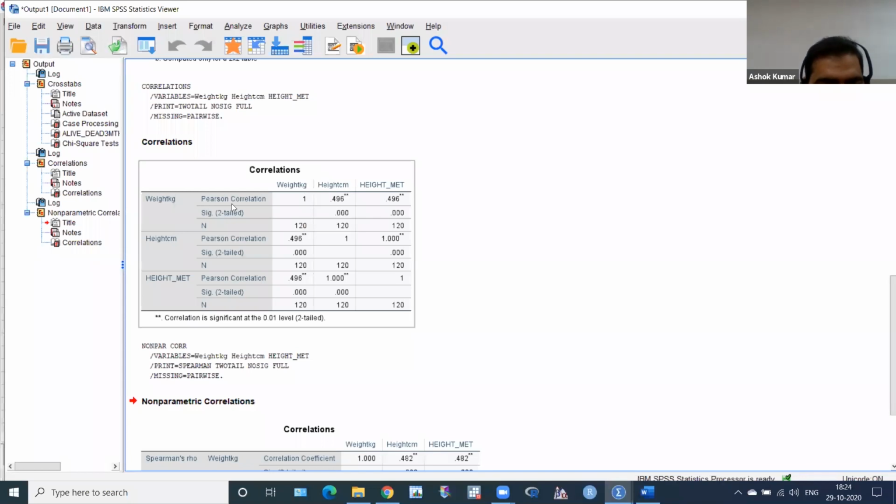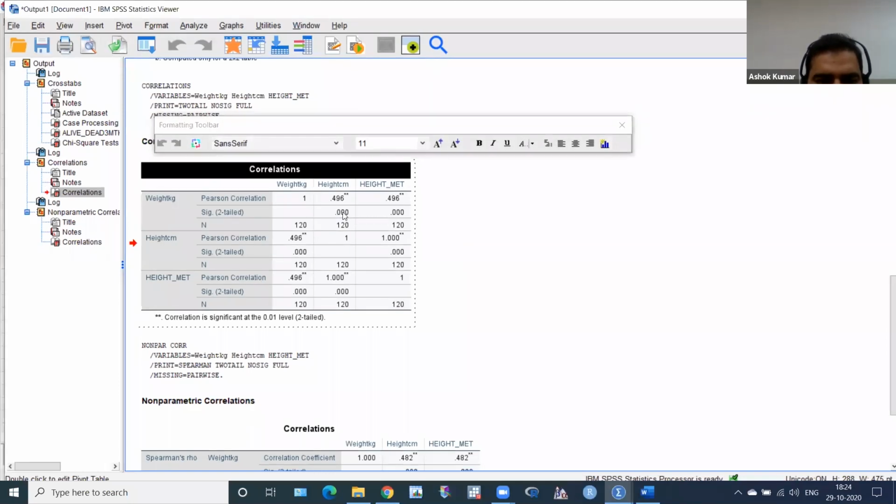And weight in kg and height in centimeter, R is equal to 0.496. It's a moderate positive correlation. There is no negative here, positive correlation. And p value is 0.000. If you double click this, and if you want one more decimal, just click here, you will get this type. Oh, it's very highly significant. It's highly significant. Okay, 0.0000, something like that.